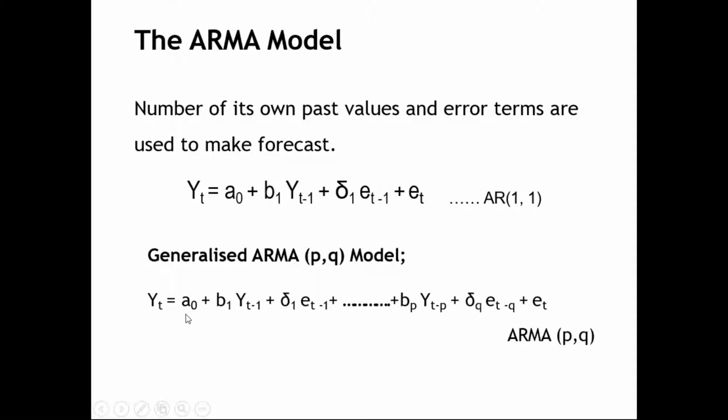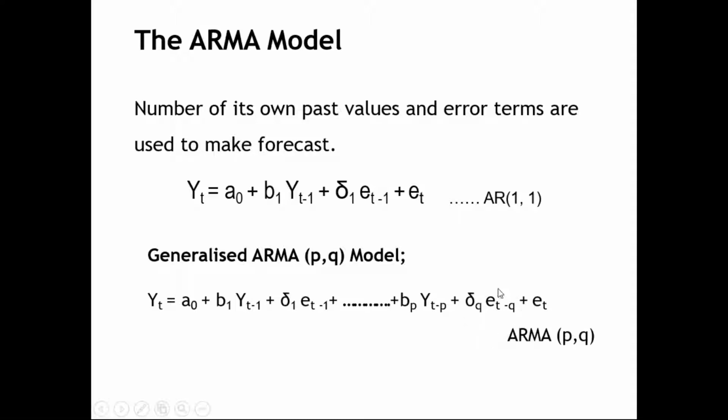To generalize, Yt equals alpha naught plus beta 1 Yt minus 1 plus delta 1 Et minus 1, and it continues up to beta p Yt minus p plus, that is the number of lags, it depends on the number of lags, plus delta q into Et minus q.